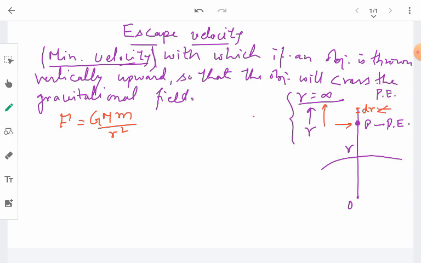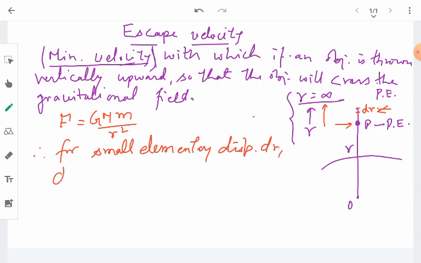Therefore for an elementary displacement dr, the small amount of work done will be given by dW is equal to G M m upon r square dr. So this is the force multiplied by the displacement.